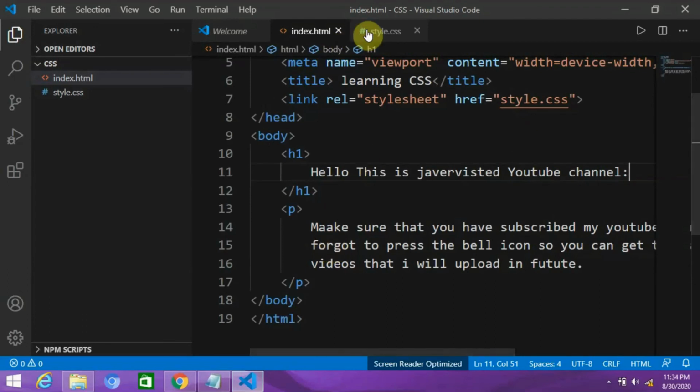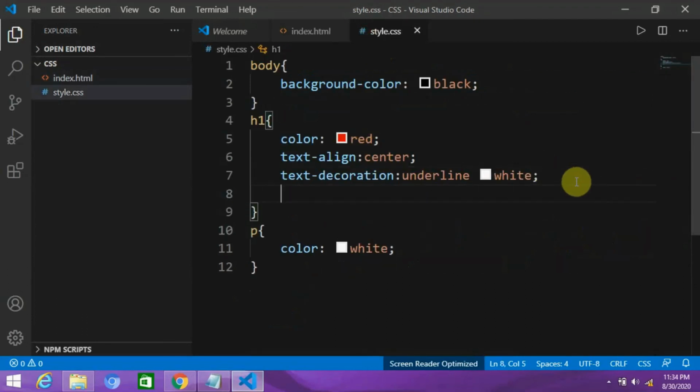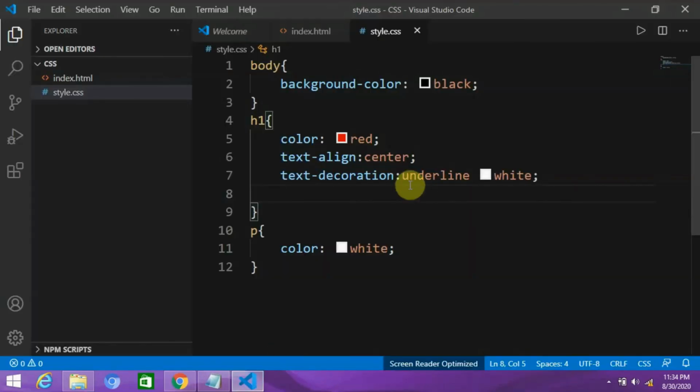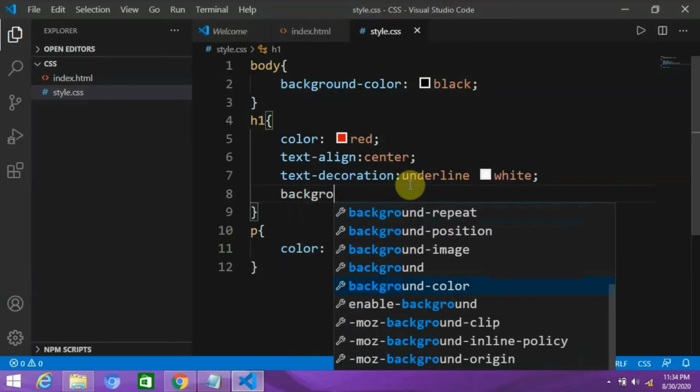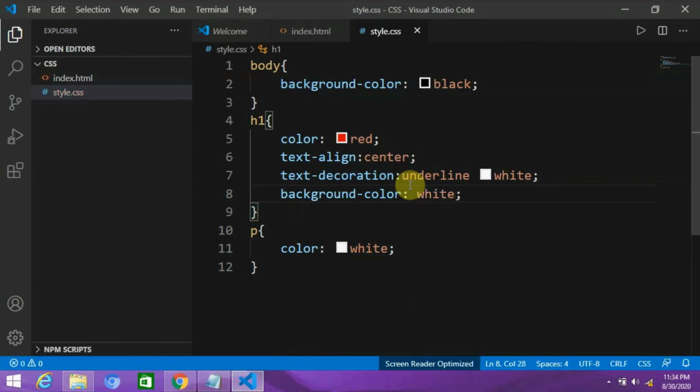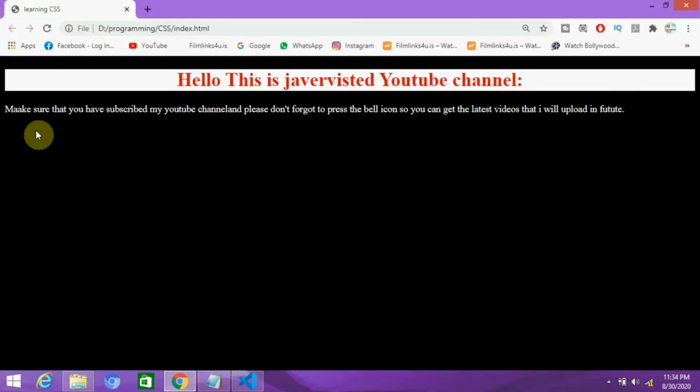Okay, let me show you here, H1. First we changed the background color of our screen. Now we are going to change the background color of H1. There is a black background color everywhere. So if you want to make a change in the background color in H1, you have to write background color white, or whatever you want. Here you can see, it's looking really good.